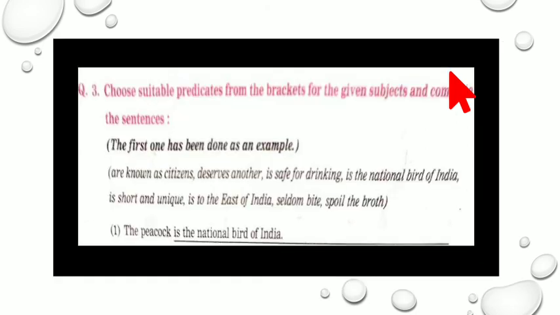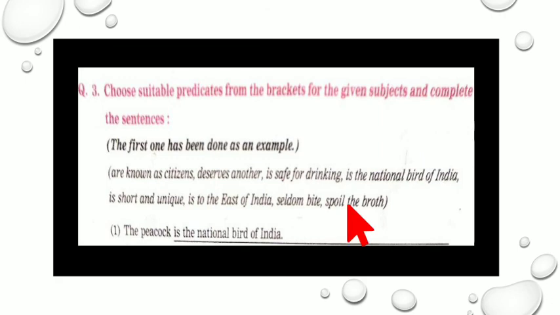Question number 3. In this question, it is given that you should choose the suitable predicates from the brackets for the given subject and complete the sentences. What does it mean? It means that in the brackets the predicates are given, and then you are given certain subjects, and you have to identify them and write the answer.